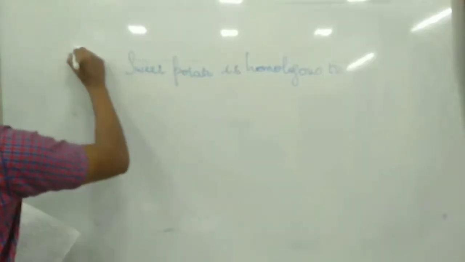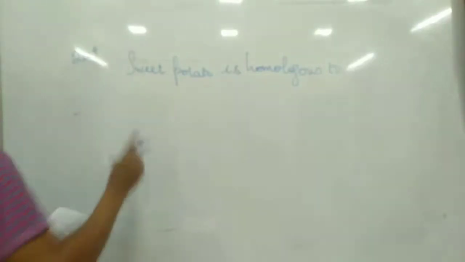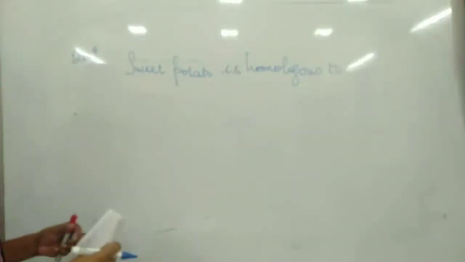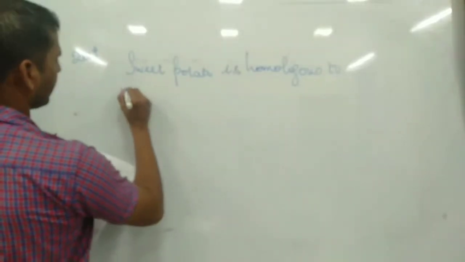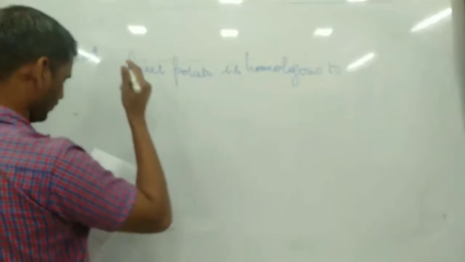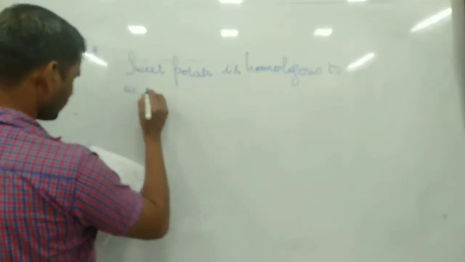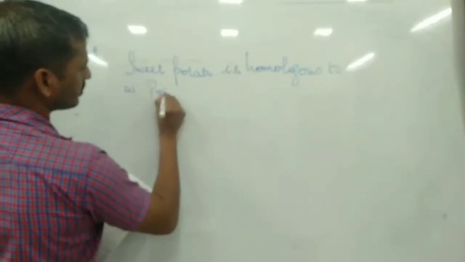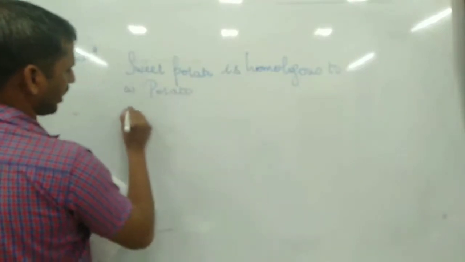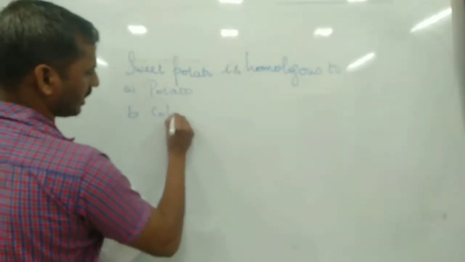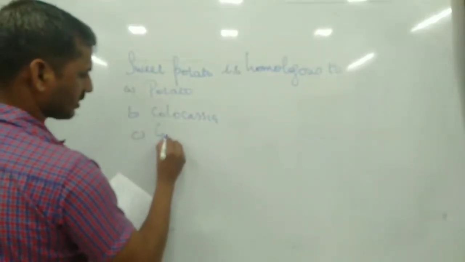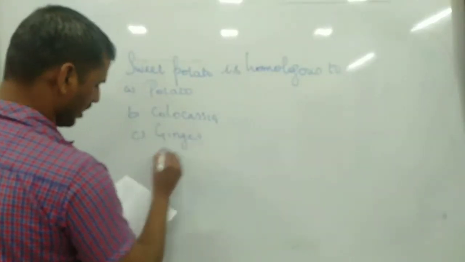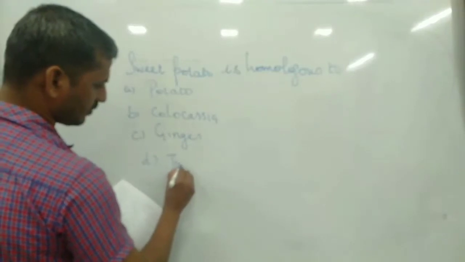This is a 2017 NEET question. Option A potato, option B Colocasia, option C ginger, option D turnip.